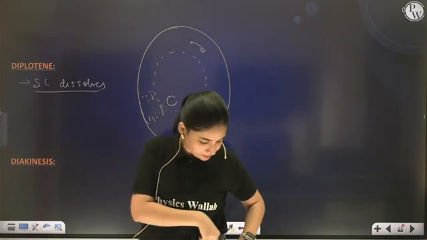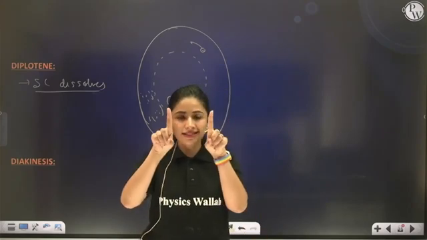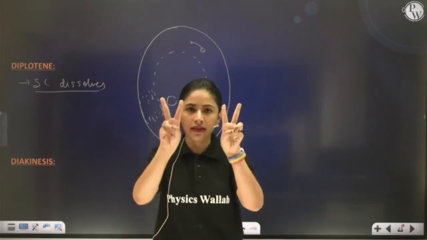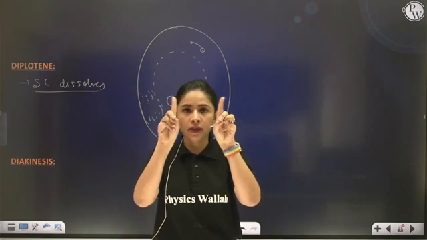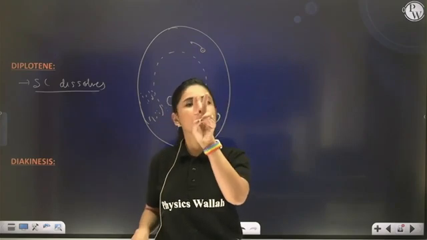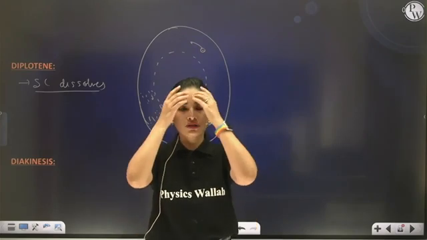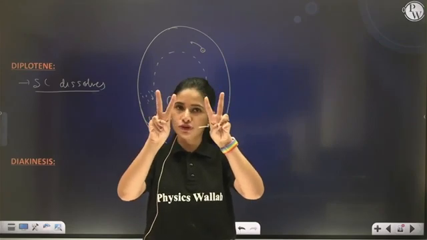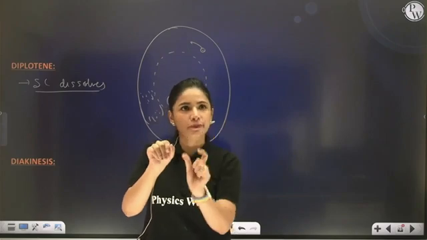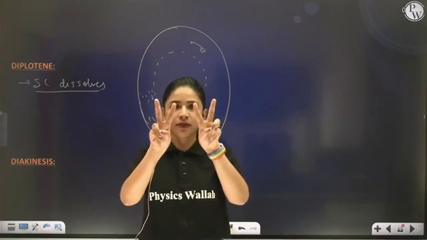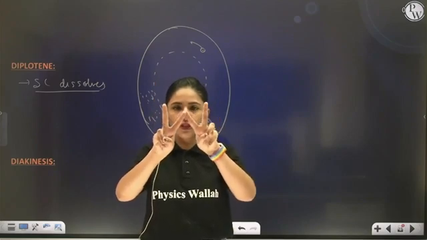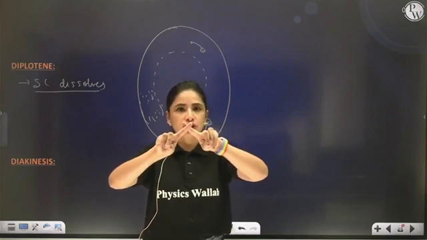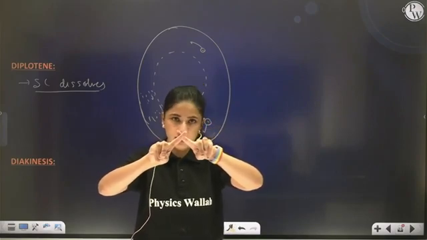So like this. See, suppose these are my non-sister chromatids of homologous chromosomes. This is one homologous chromosome, this is another homologous chromosome. And these two are the non-sister chromatids and these two are the sister chromatids. So crossing over takes place between the non-sister chromatids of homologous chromosomes. So now imagine there is a synaptonemal complex in between. What will happen? The SC has nodes. The non-sister chromatids will come on the recombination nodule and will allow crossing over.